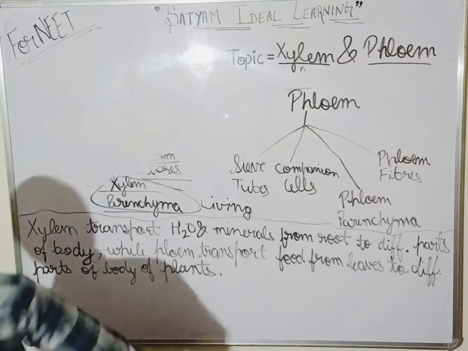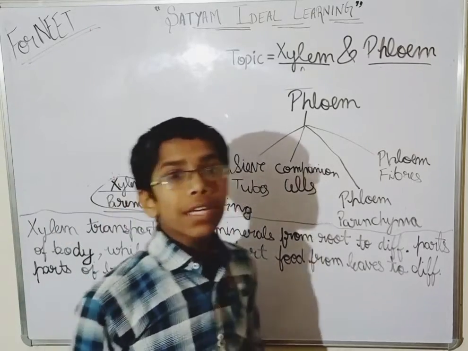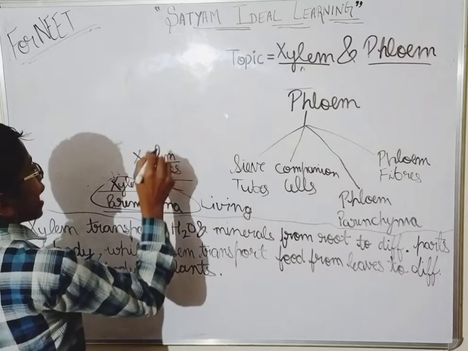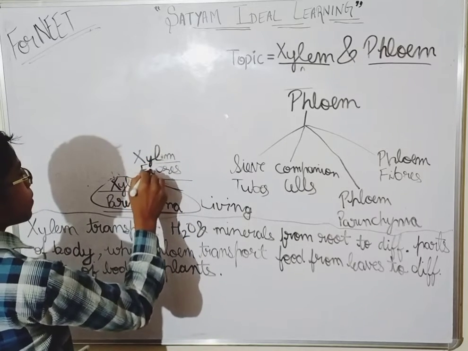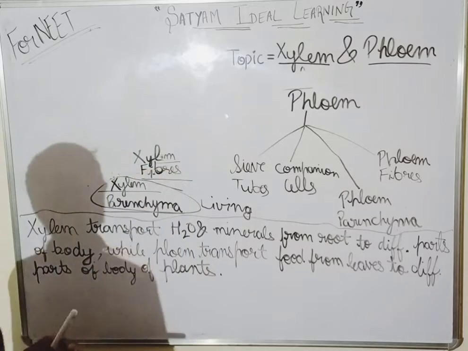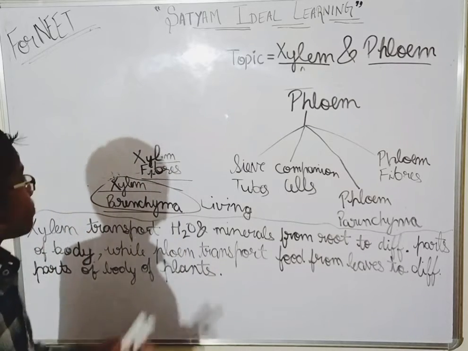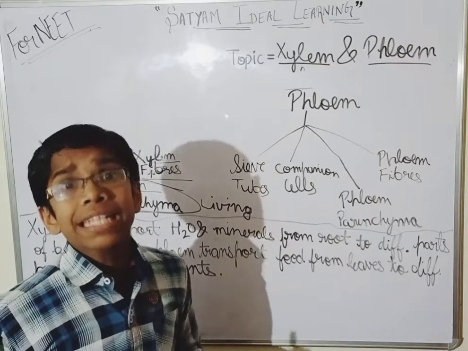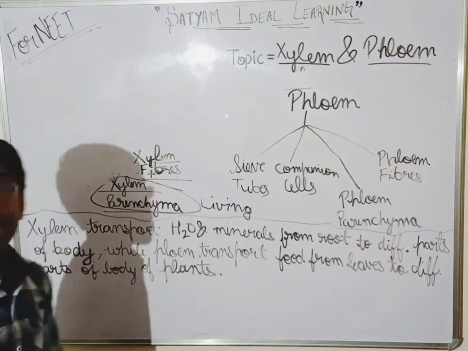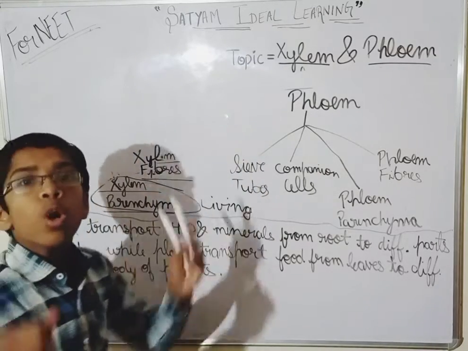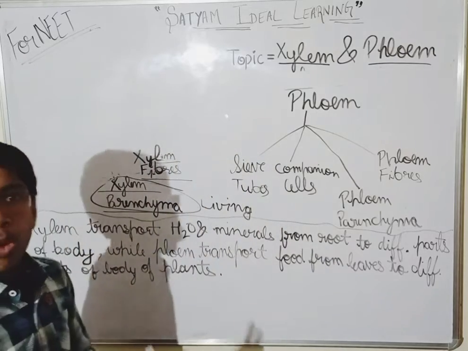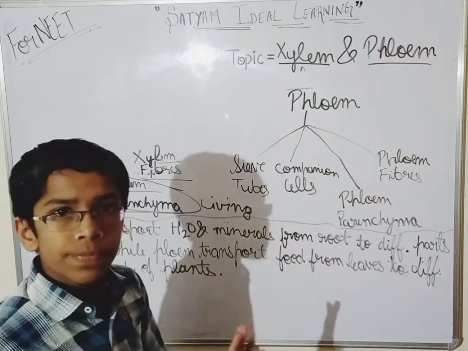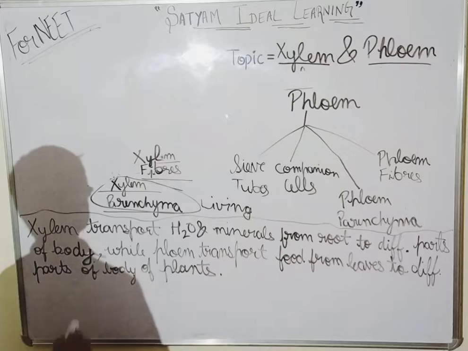I told you that vessels have a wider lumen than that of the tracheids. Okay, now xylem fibers that I have rubbed here. Xylem fiber is there. Okay, now see, in xylem fiber what is there? Xylem fiber is made up of dead cells, sclerenchymatous dead cells. It is made up of sclerenchymatous dead cells, and its main function is to strengthen the xylem tissue. Okay, its main function is to strengthen the xylem tissue. Clear?